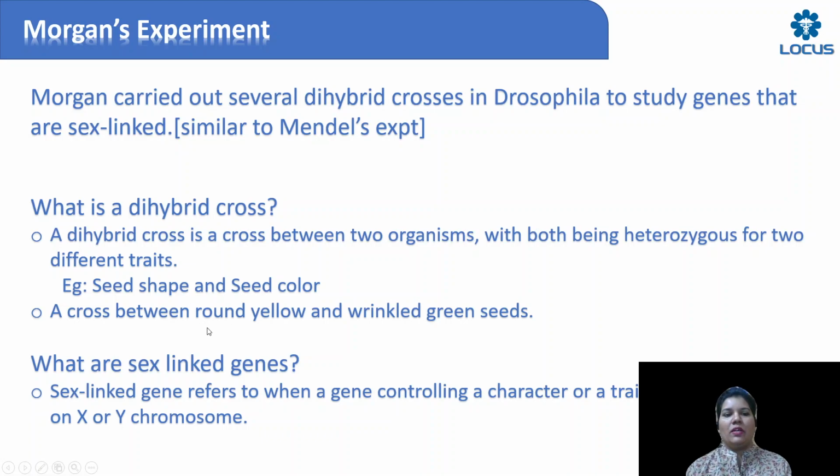Now look at the nature of these seeds, children. See, round and wrinkled. Now we are talking about the seed shape. Now the seed shape is having two variants. Some are round, some are wrinkled. So that means in a particular plant population, some plants are producing round seeds and some are producing wrinkled. Then look at the seed color. Some seeds are yellow and some seeds are green. So what am I doing? I am crossing between a plant carrying round and yellow, two characters, two variants, and wrinkled and green, two characters, two variants. So that's a dihybrid cross.